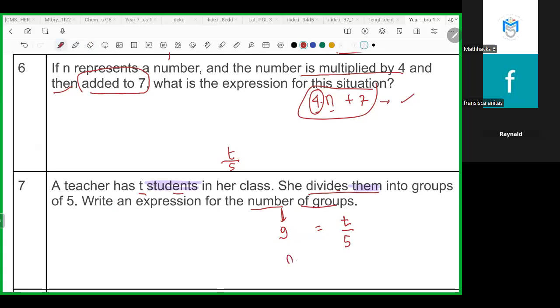Okay, you can change into N. Whatever. But you have to prioritize this, because the information is about T. So put T in here, and then divide it by 5. Is there any questions?